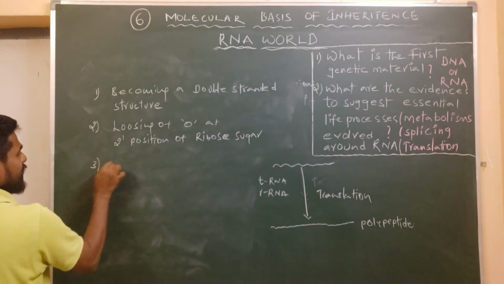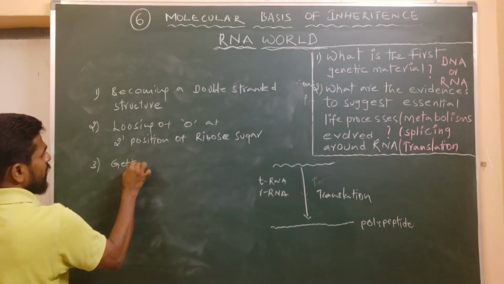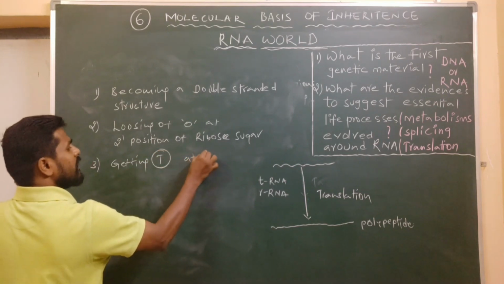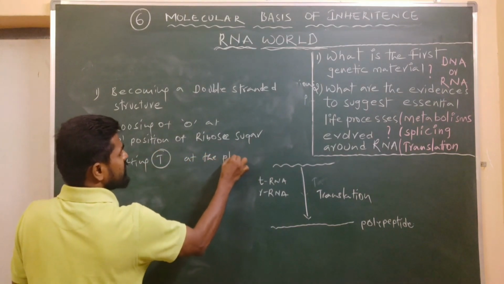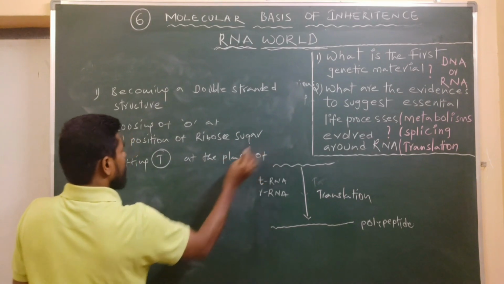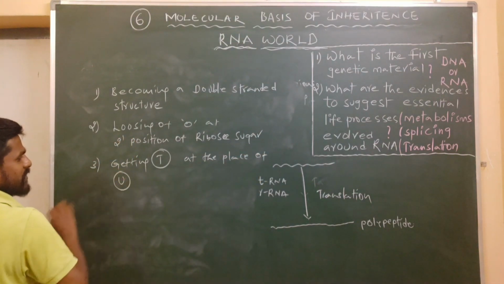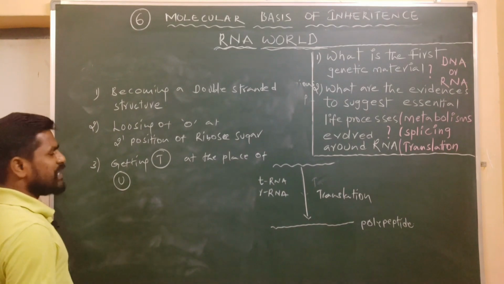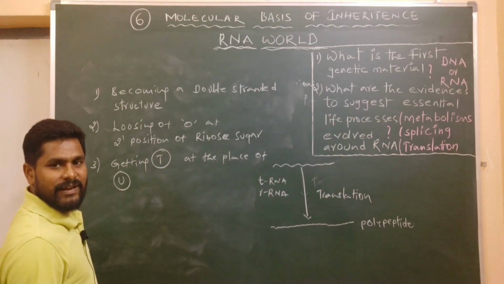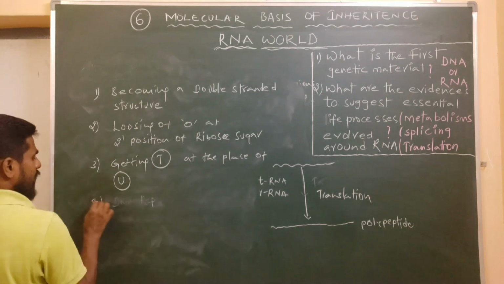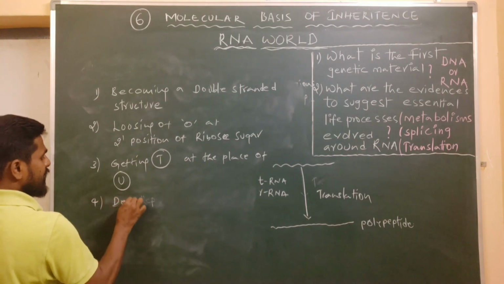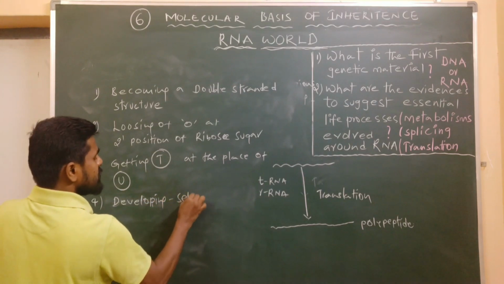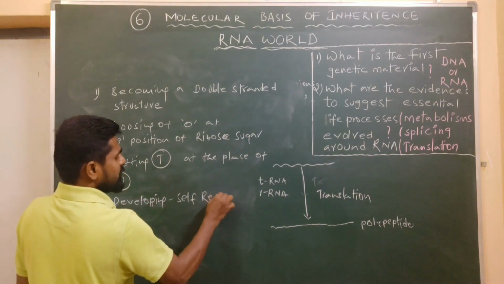And the third one is getting thymine in place of uracil, which made the genetic material involved in repair mechanisms. And the fourth one is developing self-repair mechanisms.